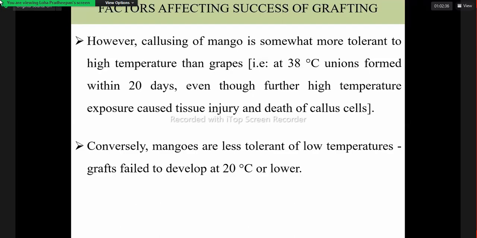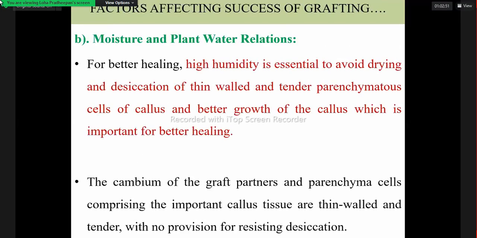Even if the temperature is low, below 20 degrees centigrade or lower, it will affect callus formation. Both above and below the optimum temperature influence callus formation.